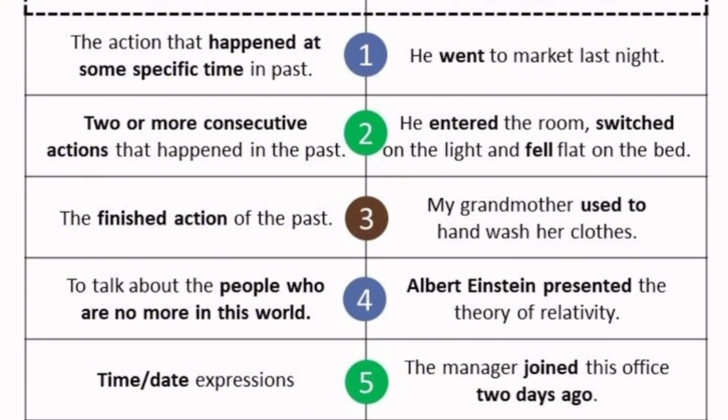Now let's look at these rules. The action happened at a specific time in the past. He went to the market last night. He traveled last year. Two or more consecutive actions that happened in the past: he entered the room, switched on the light, and fell flat on the bed. The finished action of the past.